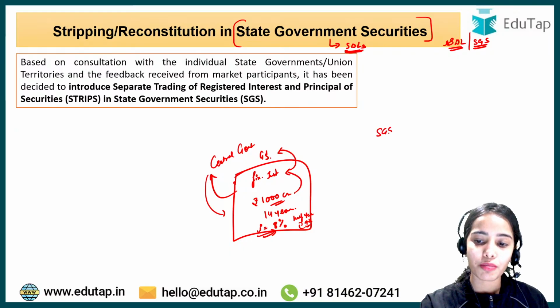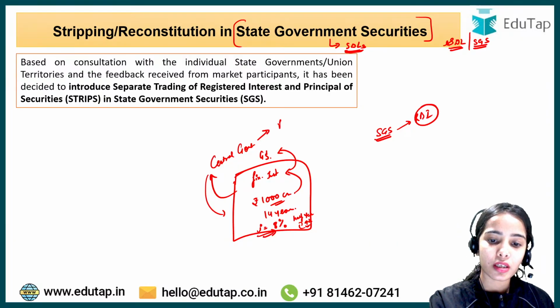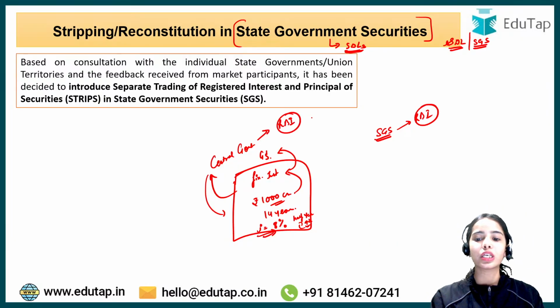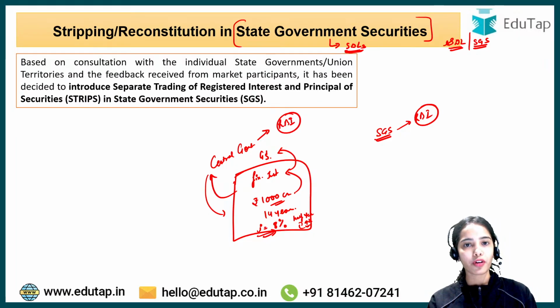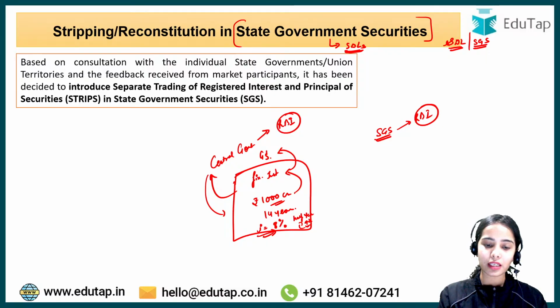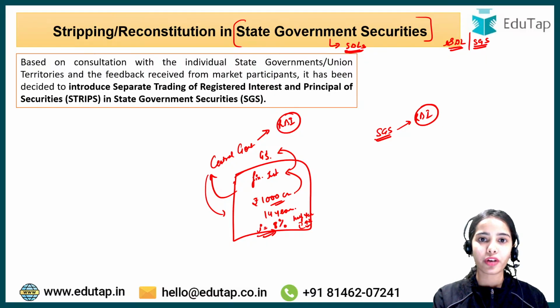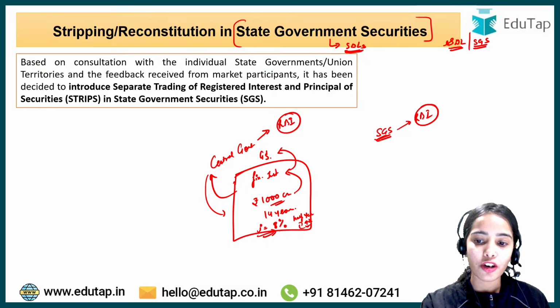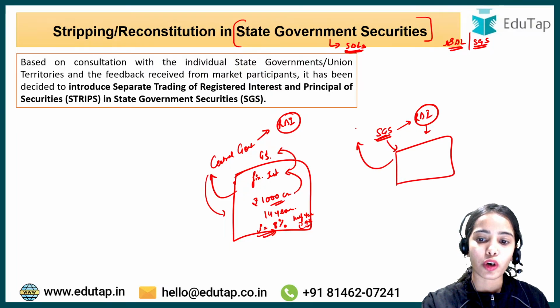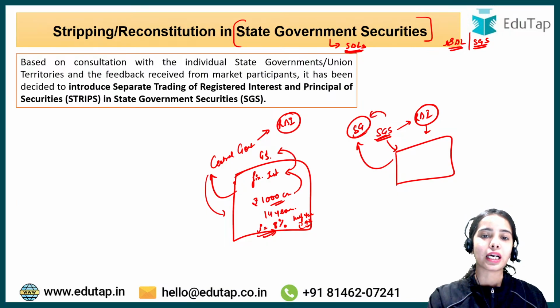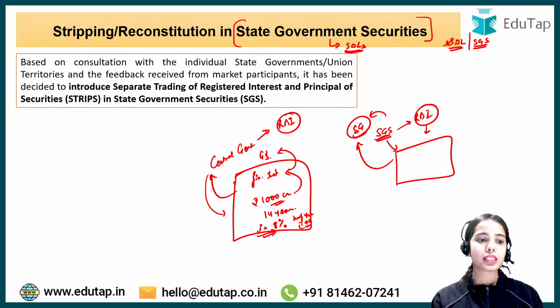Similarly, we have the state government securities. So the Reserve Bank of India is the one that issues the securities on behalf of the government. Okay, so it is the Reserve Bank of India that handles the issuance of the securities on behalf of the government, and the Reserve Bank of India collects the money to give to the central government or to the state government. Okay, so through the state government securities, the RBI issues these securities to raise the money that is required by the state government. Okay, so this is the basic idea.